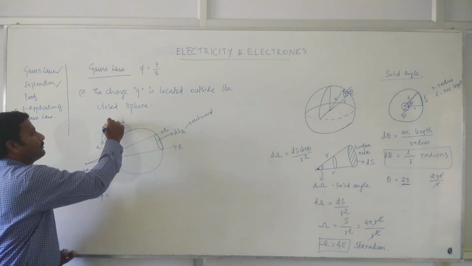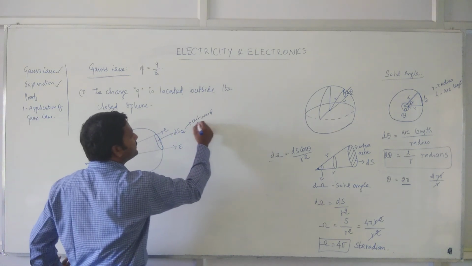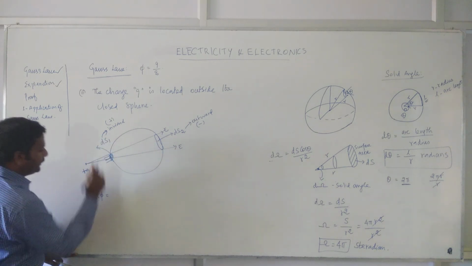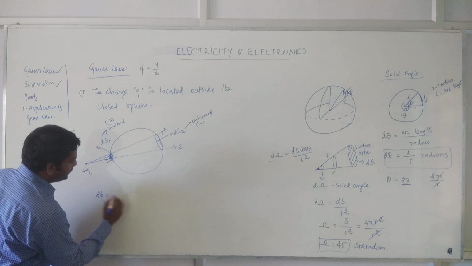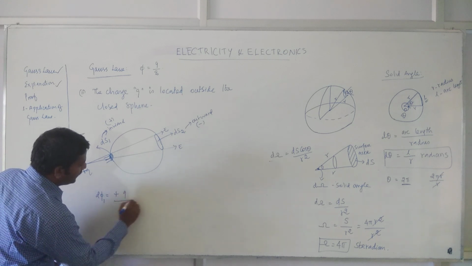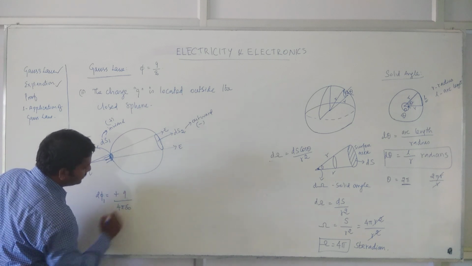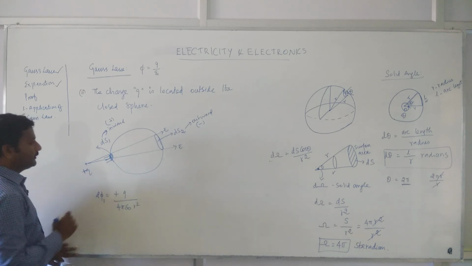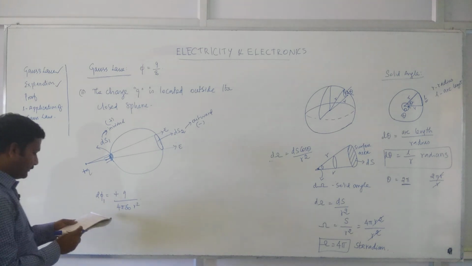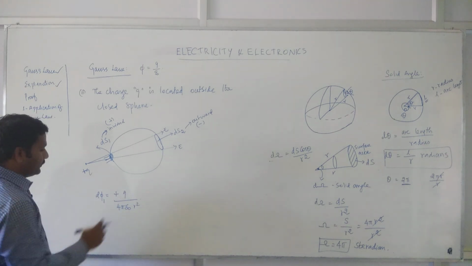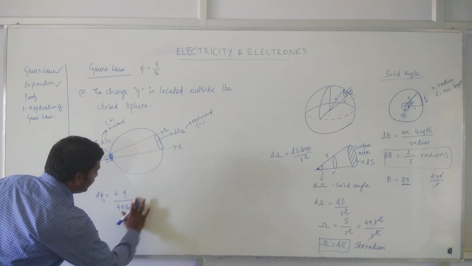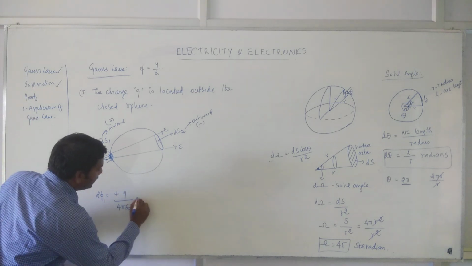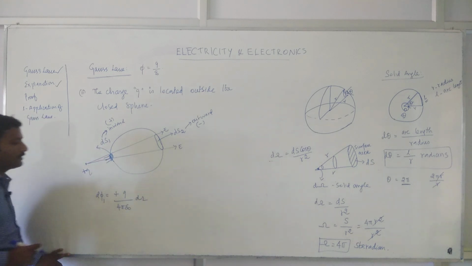You put a plus symbol for inward and a minus symbol for outward. So if you write d phi 1, you can write plus q by 4 pi epsilon naught r square. In terms of solid angle, you can write q by 4 pi epsilon naught d omega.